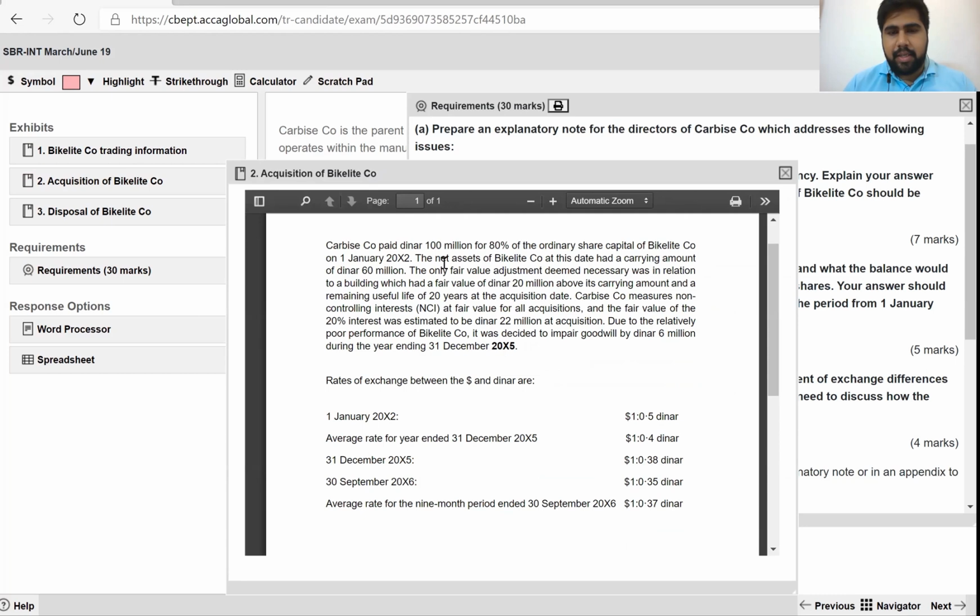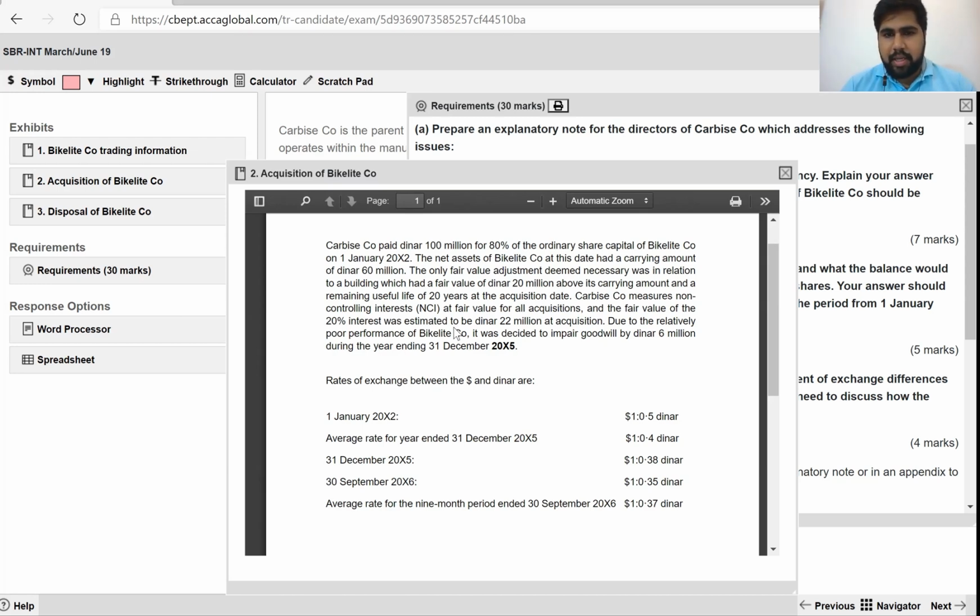Car-based company paid dinar 100 million for 80% of the ordinary share capital of Bike Light Company on 1st Jan 20x2. The net assets of Bike Light Company at this date had a carrying amount of dinar 60 million. The only fair value adjustment deemed necessary was in relation to a building which had a fair value of 20 million dinars above its carrying amount. So there you might get an excess depreciation, with a remaining useful life of 20 years at the date of acquisition.